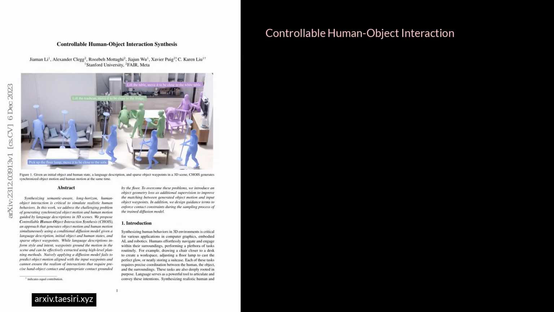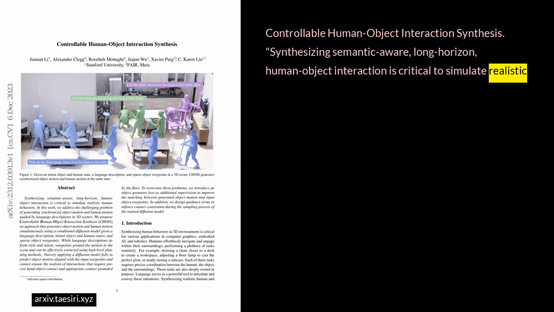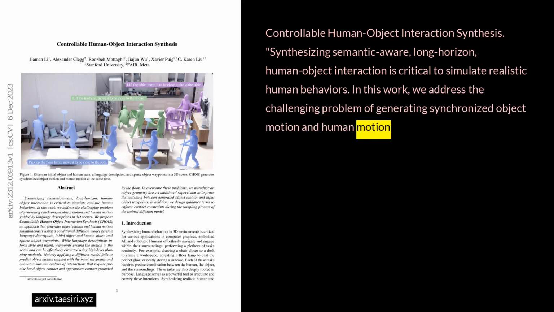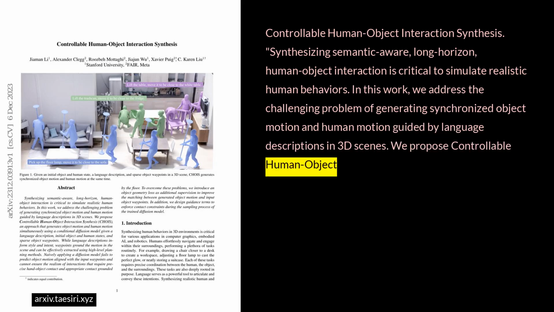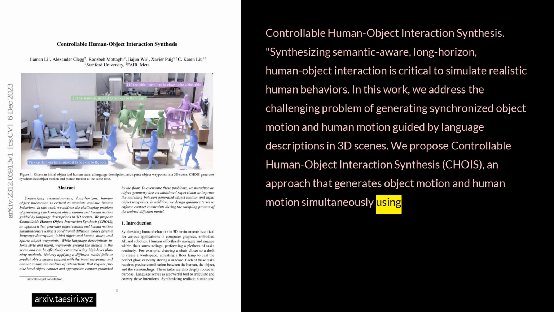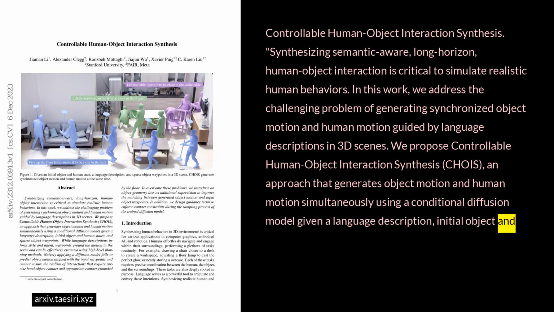Controllable human-object interaction synthesis. Synthesizing semantic-aware, long-horizon human-object interaction is critical to simulate realistic human behaviors. In this work, we address the challenging problem of generating synchronized object motion and human motion guided by language descriptions in 3D scenes. We propose controllable human-object interaction synthesis, CHOIS, an approach that generates object motion and human motion simultaneously using a conditional diffusion model, given a language description, initial object and human states, and sparse object waypoints.